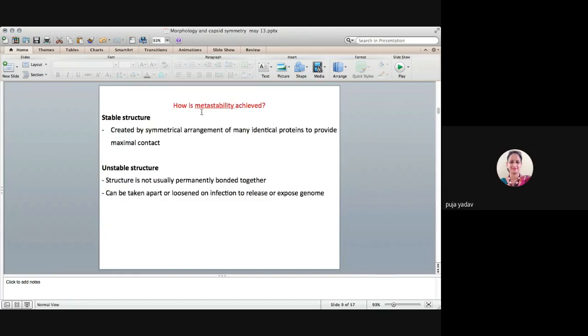So how is this metastability achieved? How can they go from the stable form to the unstable form? That can happen only with the help of the symmetrical arrangement of many identical proteins. Many identical proteins are symmetrically organized with non-covalent bonds. Once the virion is inside the cell, these structures can open, because they are not permanently bonded together. They get loosened on infection, and then they release the viral gene.